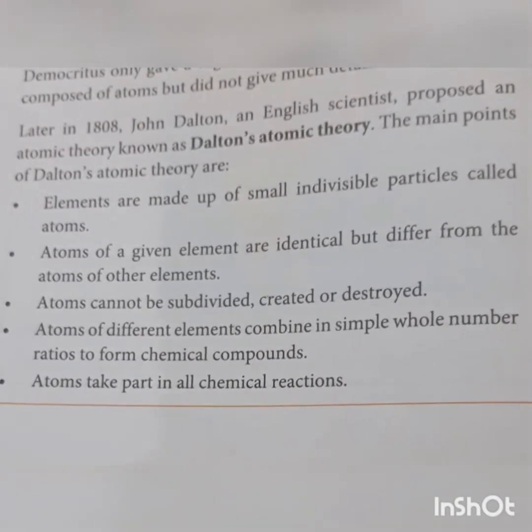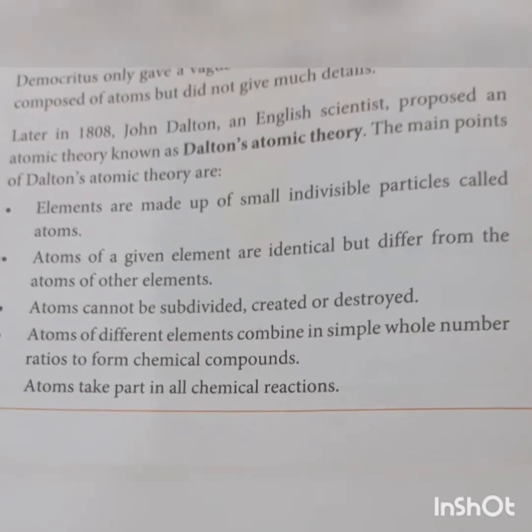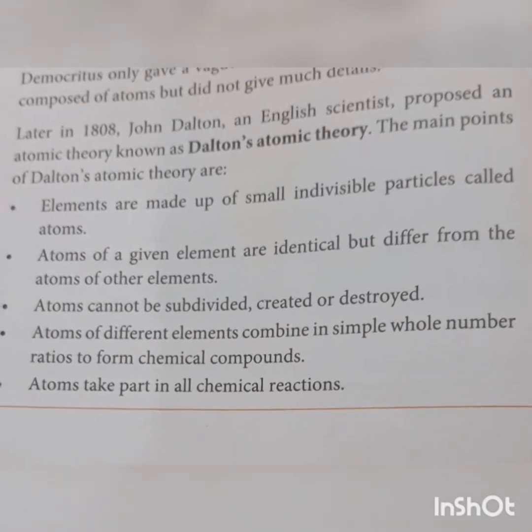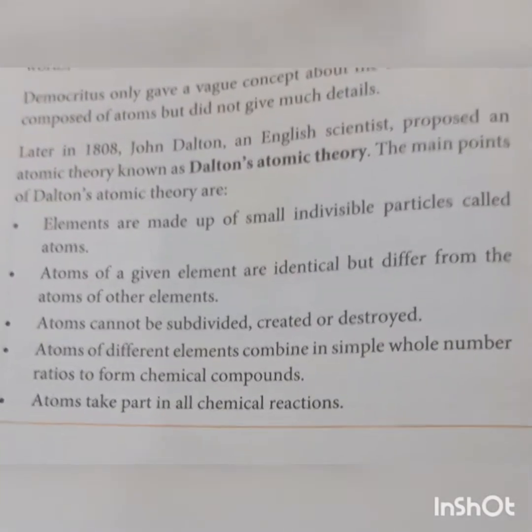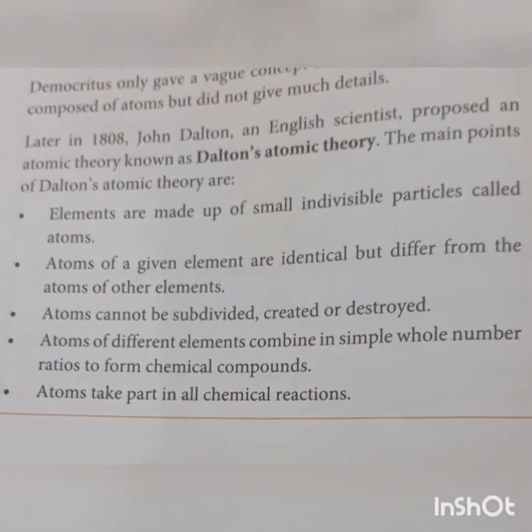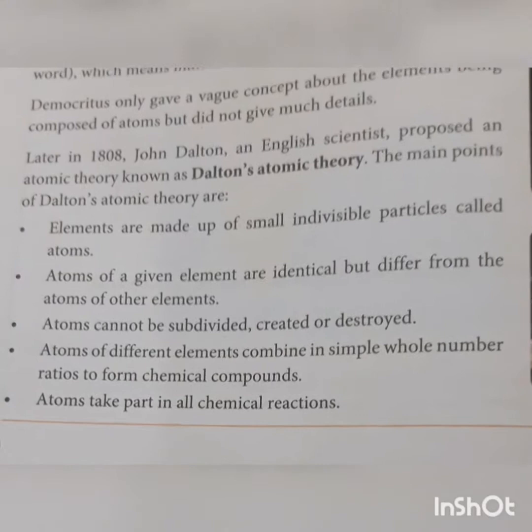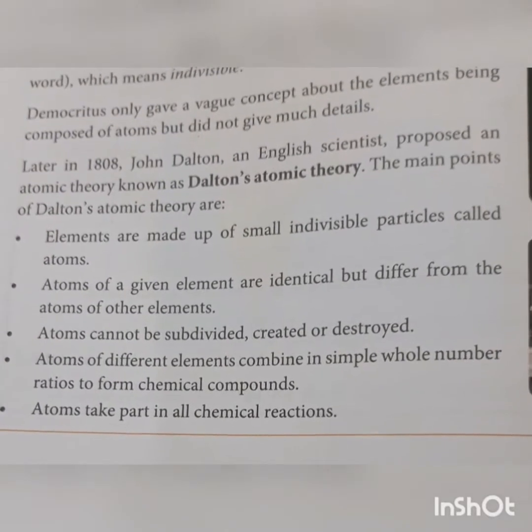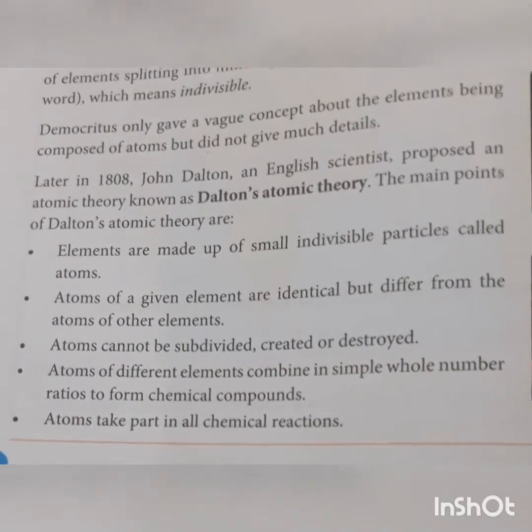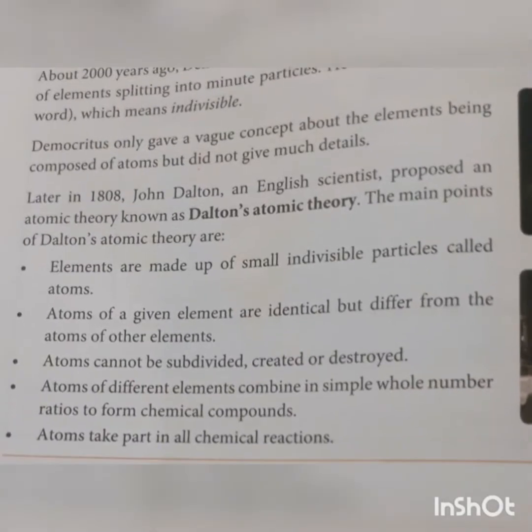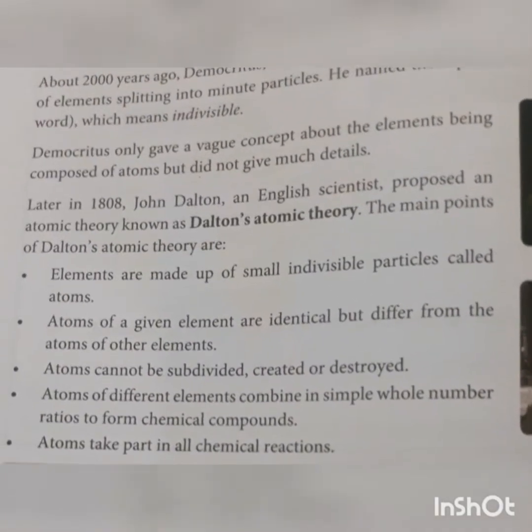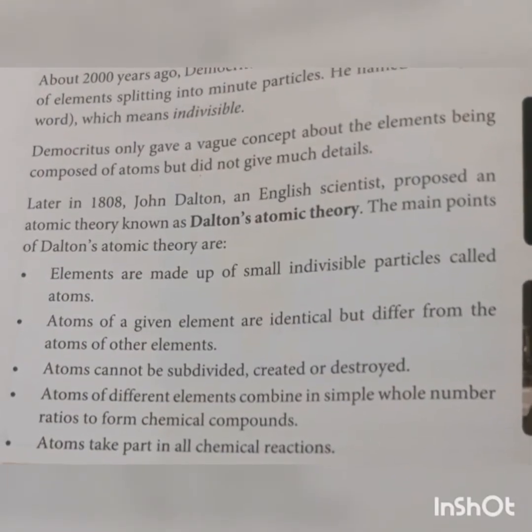Atoms of a given element are identical but differ from the atoms of other elements. Atoms cannot be subdivided, created, or destroyed. Atoms of different elements combine in simple whole numbers to form chemical compounds, and atoms take part in all chemical reactions.